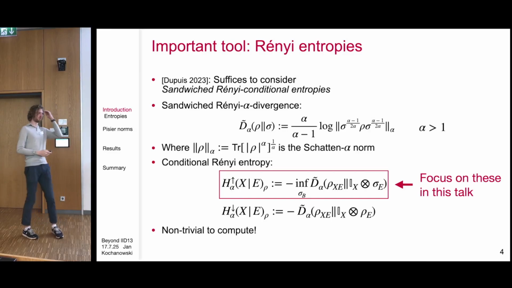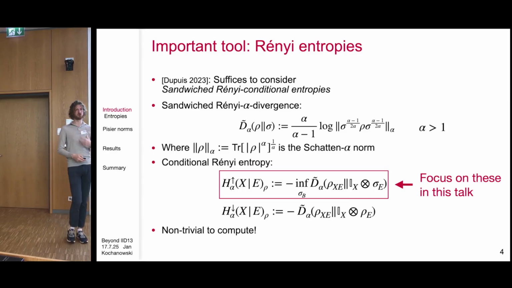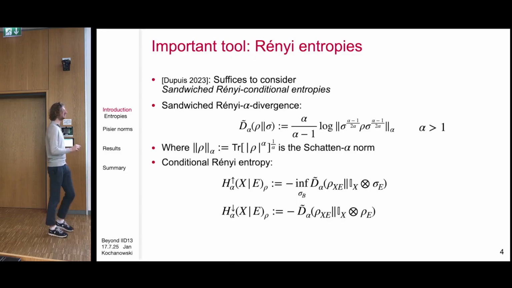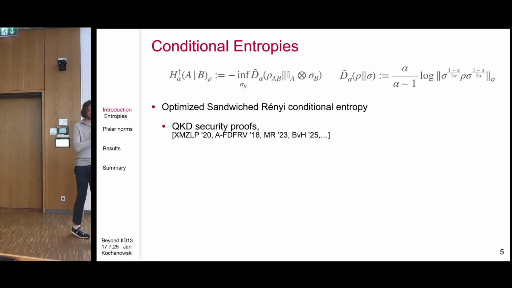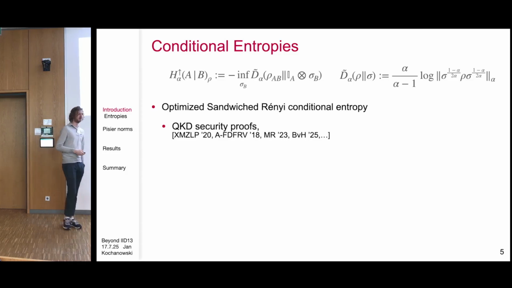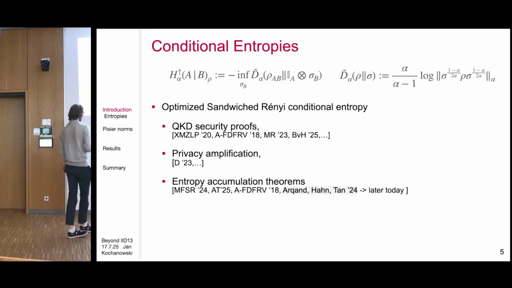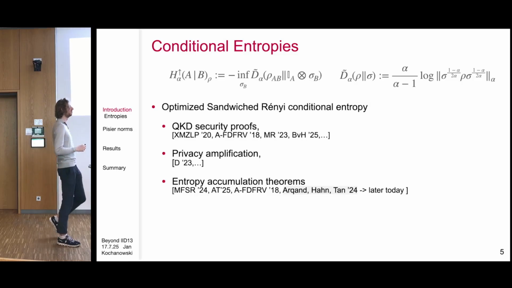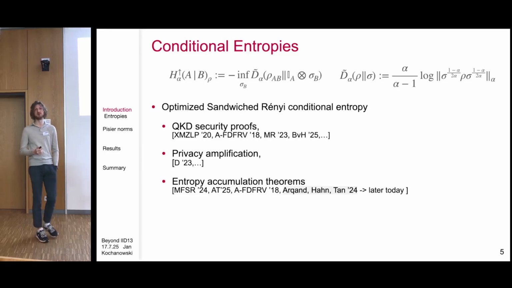And now, one of the purposes of this talk is to highlight a very nice tool to work with these optimized Rényi entropies. Okay. Now, they find applications not just in quantum security of quantum key distribution tools, but also in privacy amplification and in entropy accumulation theorems. And there will also be a talk later today about these optimized, among other, sandwiched conditional entropies in the context of entropy accumulation theorems.